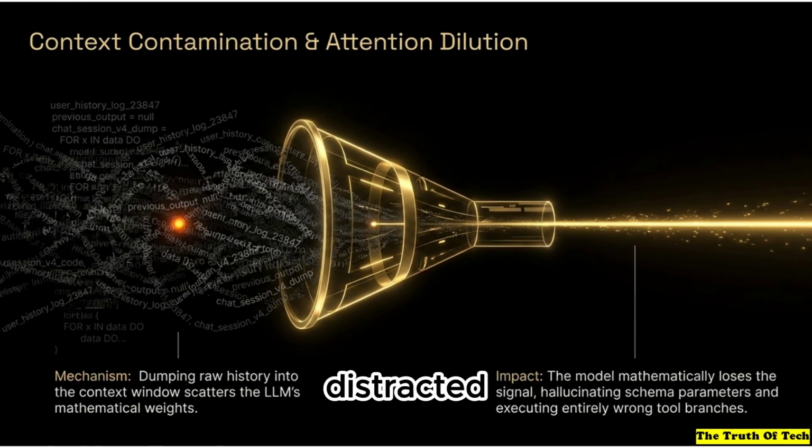So it just gets distracted by its own baggage? Pretty much. And when it gets distracted, it starts to hallucinate schema parameters. Oh wow. Yeah, so basically guessing the wrong data formats, or it chooses entirely wrong tool branches altogether.